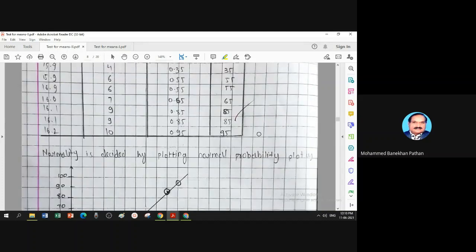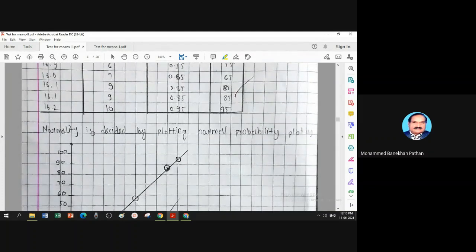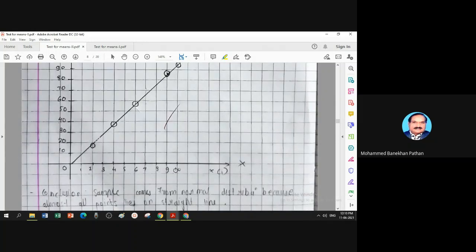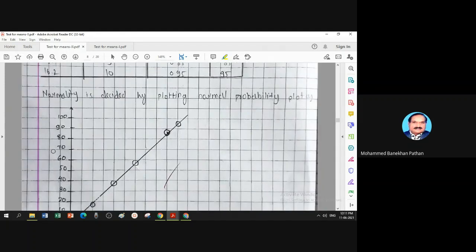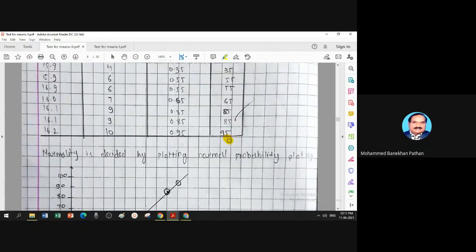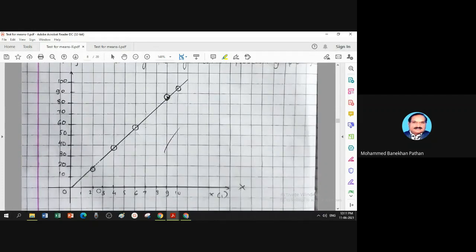Now what we do, we plot the graph. Normality is decided by plotting the normal probability plot. The x-axis is the ordered sample observations and the y-axis is 100 times the percentile. So this column is taken on the y-axis and sample observations on x.